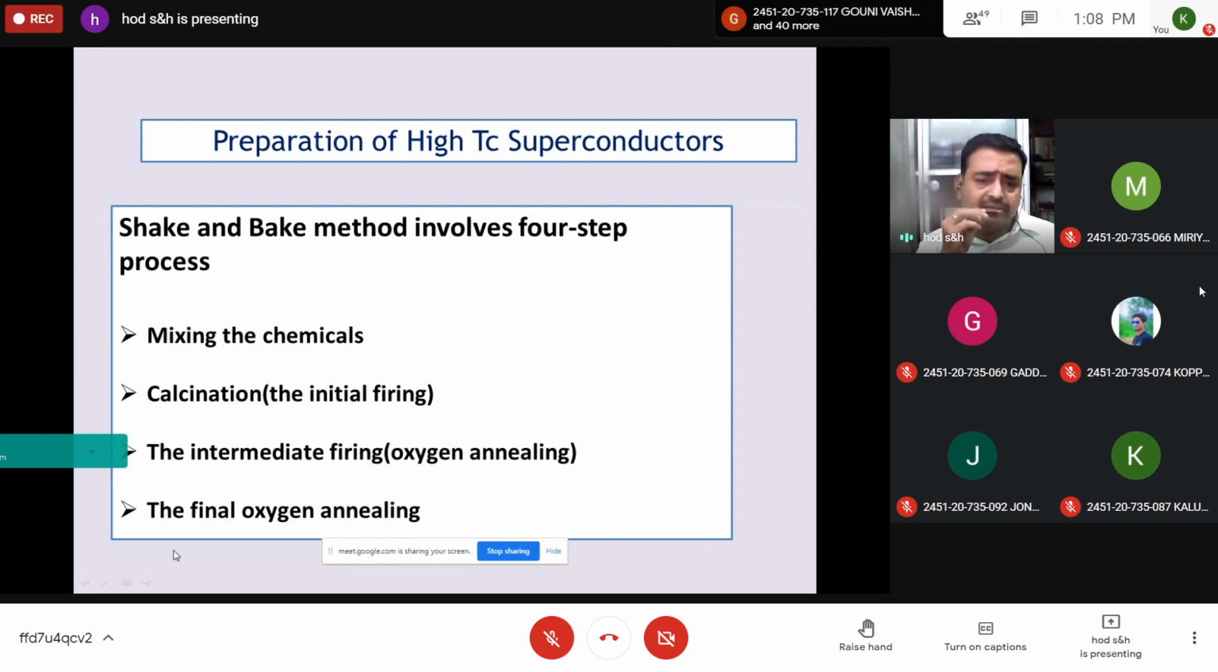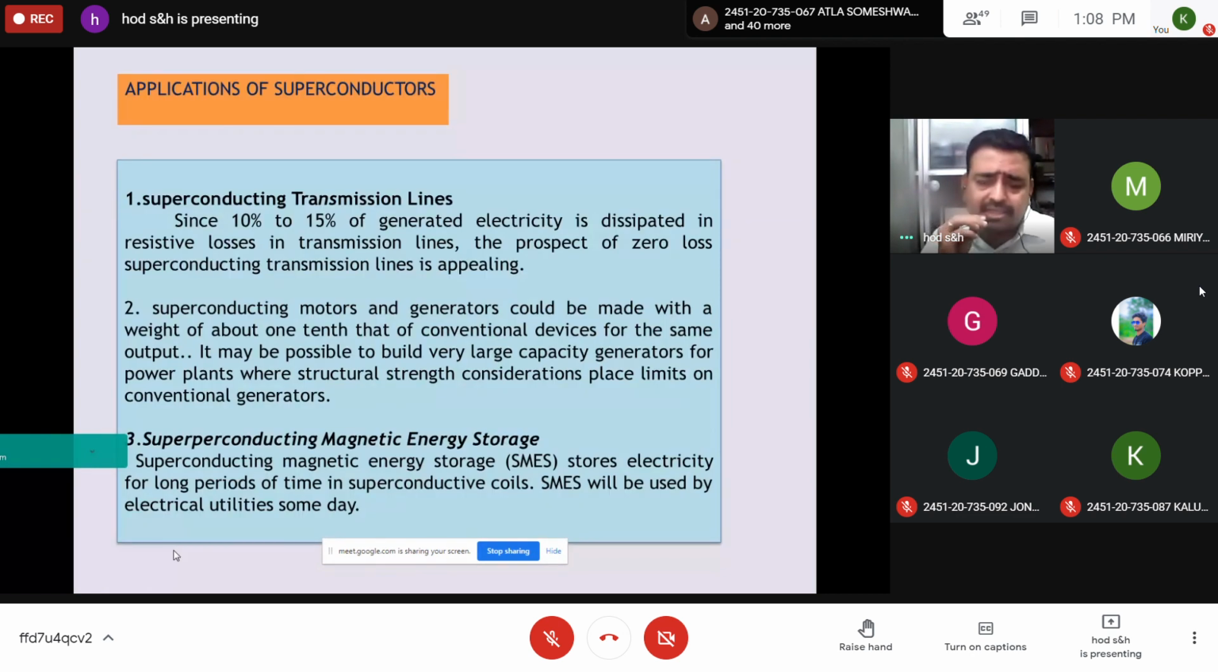The basic elements are taken in the required weight ratios, and they are mixed by using standard techniques. Then with the initial firing, some physical form can be obtained. Then oxygen is allowed to pass through because copper oxide tends to be formed in the material, which is called intermediate firing and also called oxygen annealing. And finally, again, it is treated for final oxygen annealing. So we will be getting a superconducting material with the required physical form. These are the steps involved in the preparation of a high temperature superconductor.